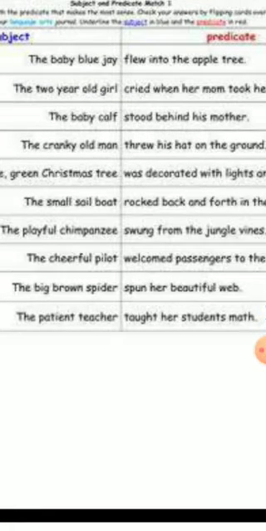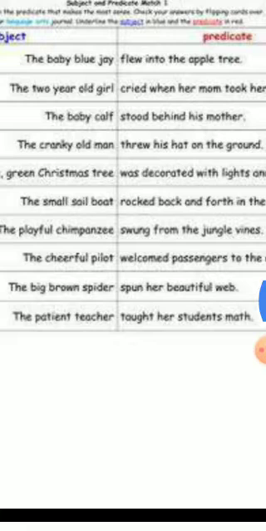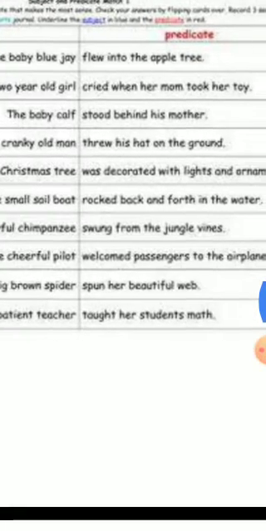Baby blue jay. That is why it is subject. And what is the subject doing? Flew into the apple tree. So it is predicate.